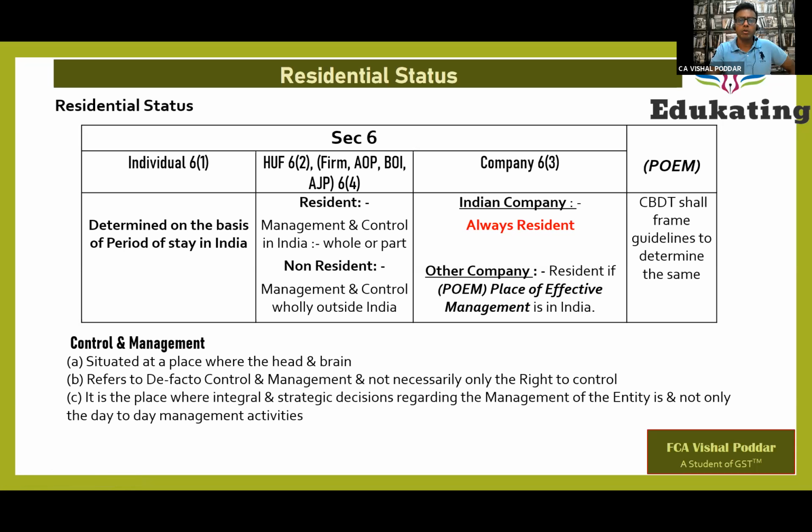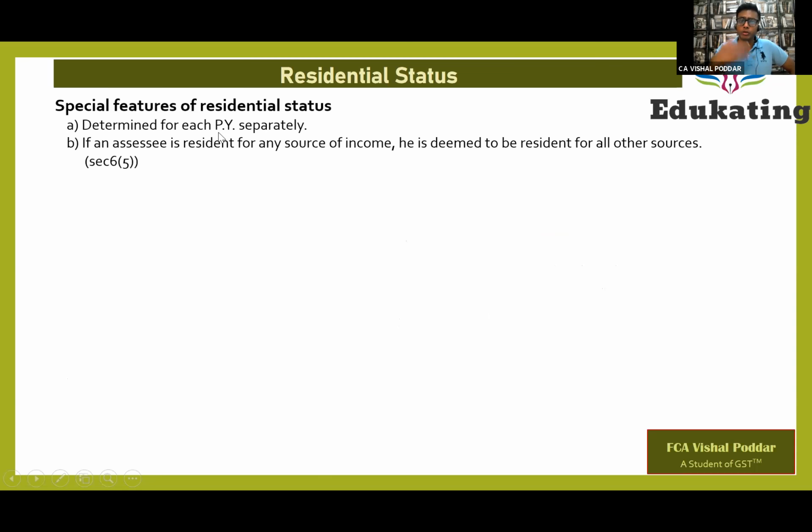Fine. Now, after you understand both these categories, now we'll launch into the individual category. Before that, some special features about residential status. It has to be determined for every year separately, because your residential status can change every year depending upon where you are staying. Once a person is treated as a resident for one source of income, he is deemed to be resident for all sources.